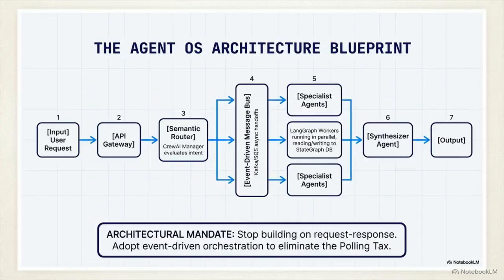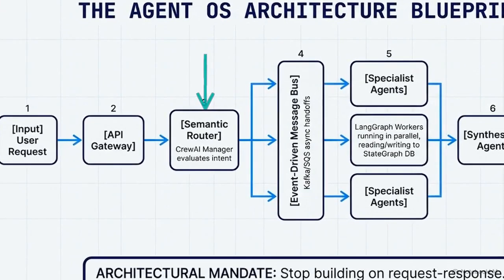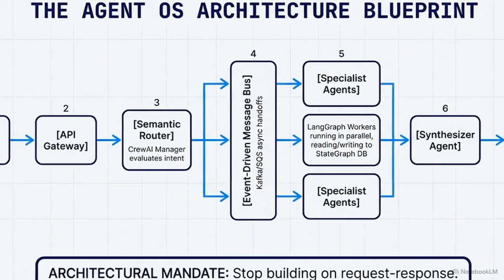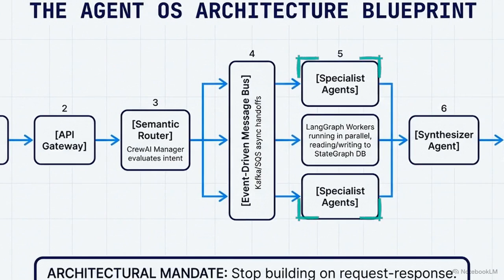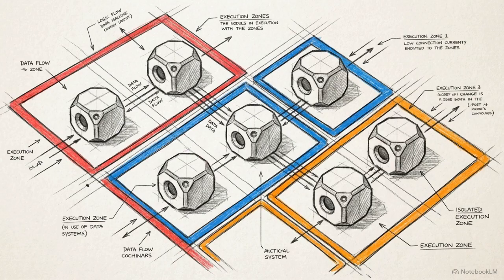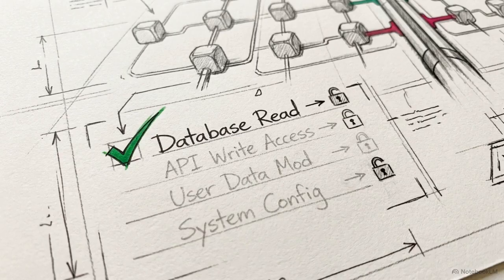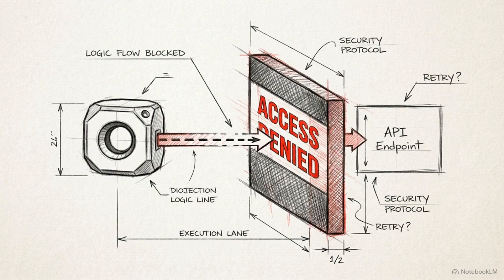This Agent OS architecture blueprint decouples reasoning from execution. Node 3, the semantic router, uses a language model to understand user intent. By decomposing the prompt, it prevents token bloat, ensuring only the exact data required flows to the execution layers. Those execution layers are populated by specialist worker agents. These agents operate with least privileged tool access, meaning they are only granted the specific permissions needed to complete their narrow task. This constraint eliminates role drift, which is the tendency for an AI agent to gradually abandon its designated responsibilities and attempt actions outside its expertise.